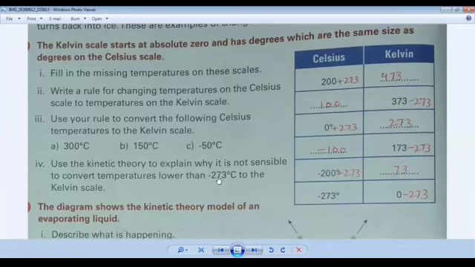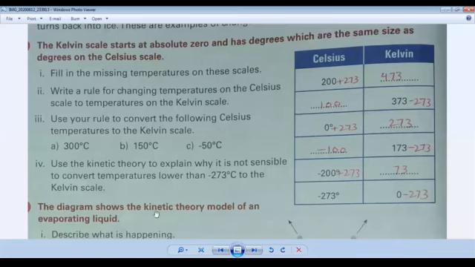Because they are not moving, they are not in motion, they are not showing the kinetic theory, so they have no heat energy in them. This is the reason when the temperature is lower than minus 273 degrees centigrade, the particles will not move, because this temperature is showing the absolute zero. And what is absolute zero? It is that in which particles stop moving.